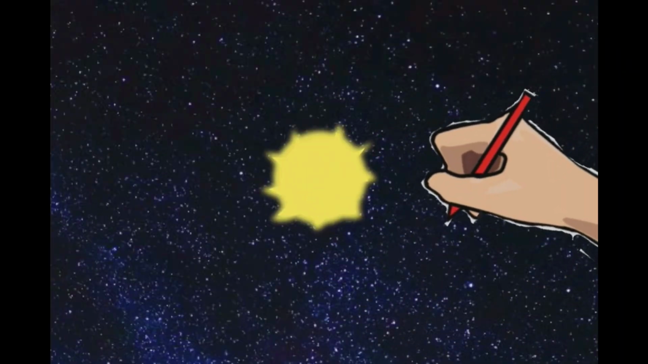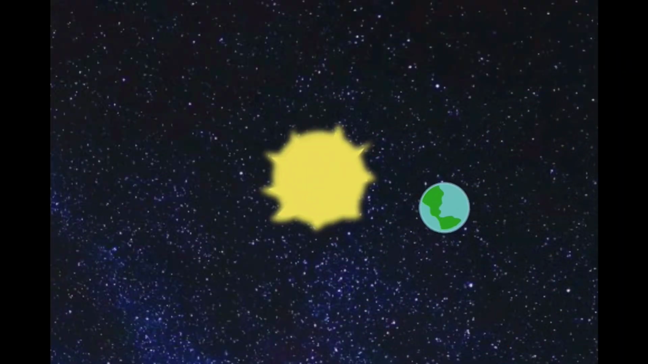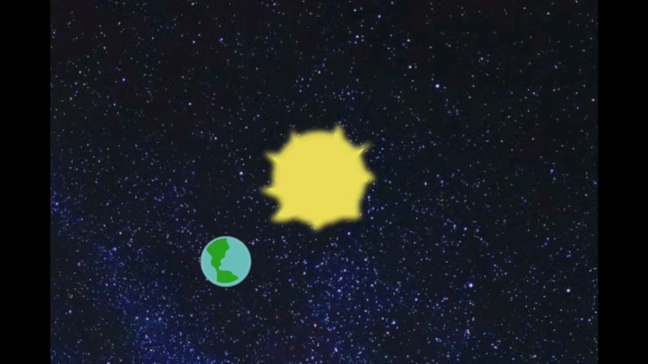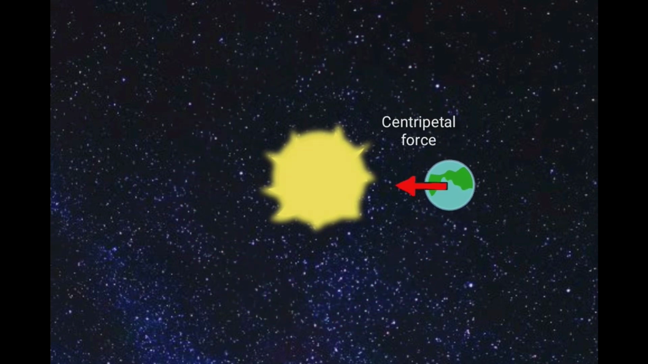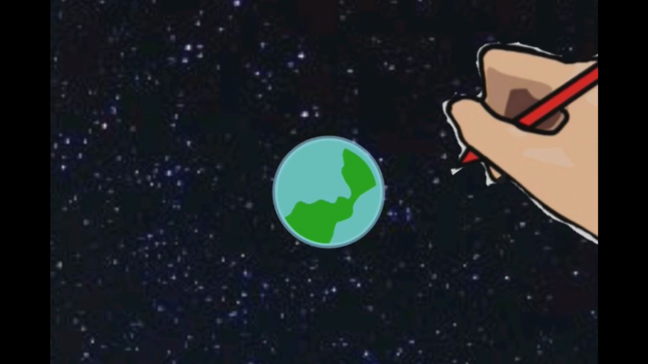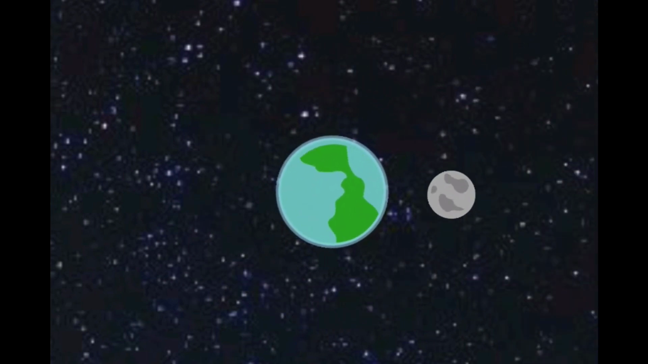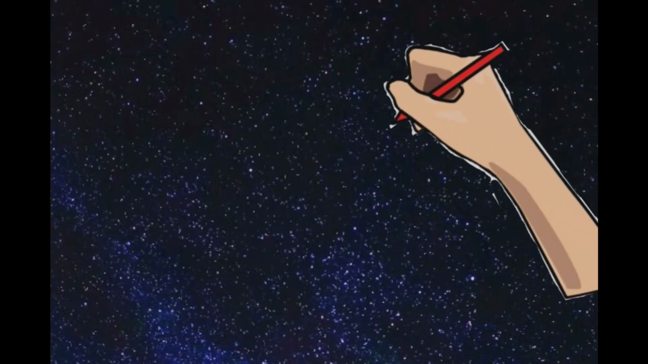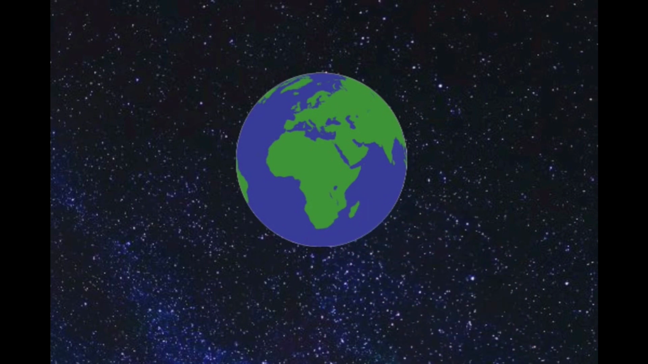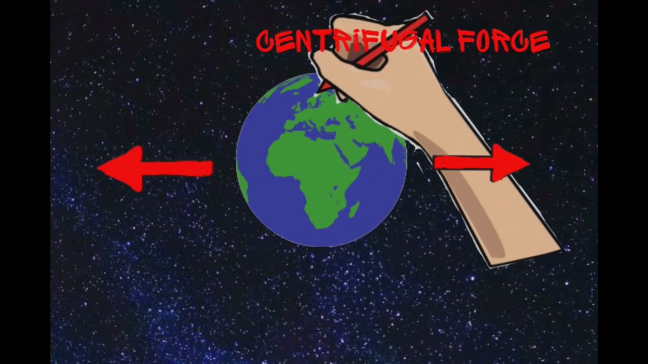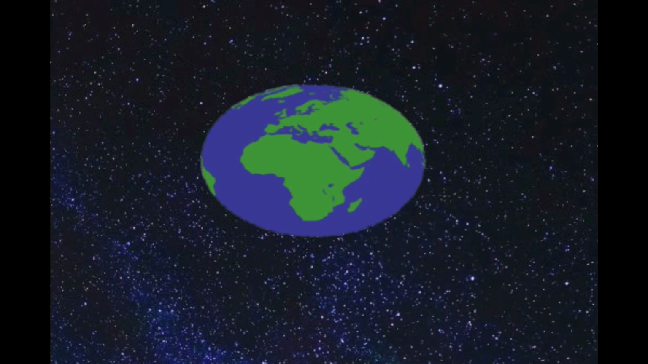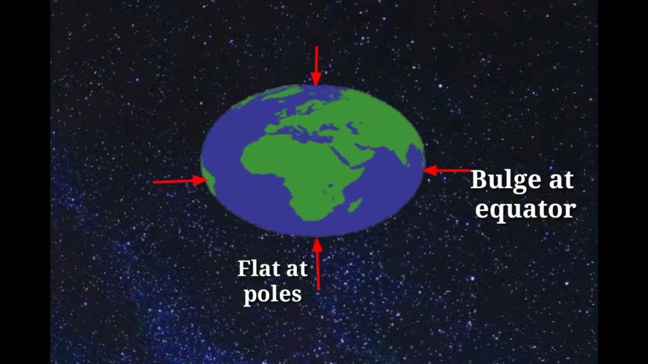Another example of circular motion is motion of planets around the sun. The necessary centripetal force is provided by the gravitational force of attraction between the planet and the sun. Same goes for the moon. The gravitational force of attraction between the moon and the earth provides necessary centripetal force. As earth revolves around the sun, centrifugal force acts on the earth. Due to this, the earth bulges at equator and becomes flat at the pole.